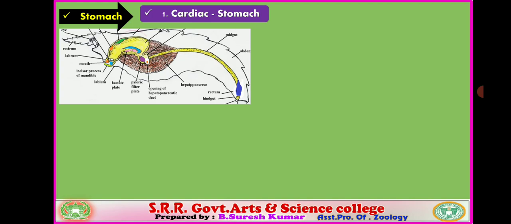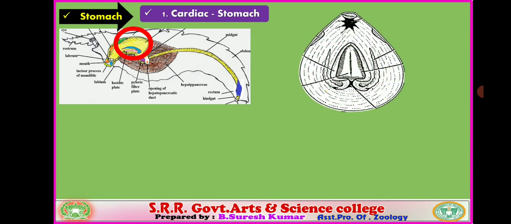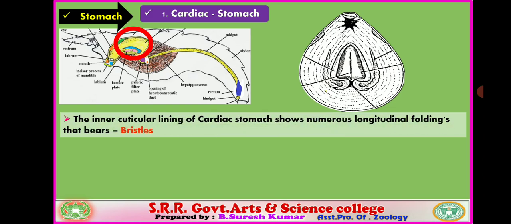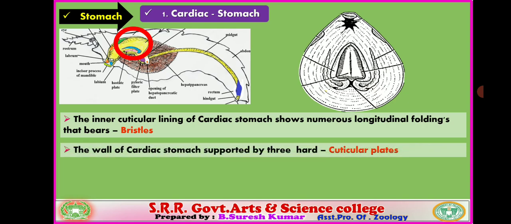Yes, let us see the transverse section view of the stomach. This is the cardiac stomach region, and this is a transverse section of the cardiac stomach. The inner cuticular lining of the cardiac stomach shows numerous longitudinal foldings that bear bristles. You verify minute circular foldings; minute structures present in the wall are bristles. The wall of the cardiac stomach is supported by three hard plates.